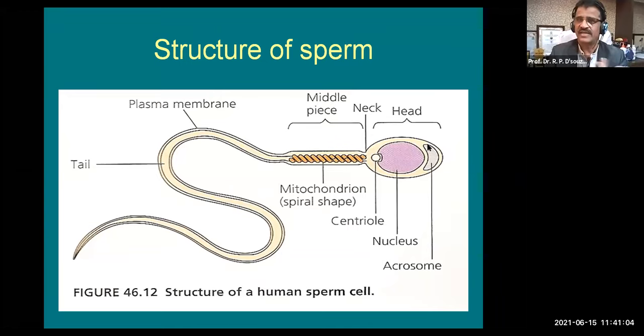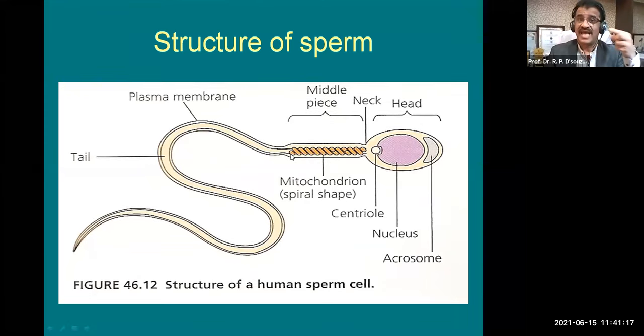You can see the acrosomal cap here. And it has a nucleus, and it has a centriole, and then there is a neck. So in the middle piece, you can see the mitochondrion. The mitochondrion of spermatozoa is in a spiral shape. Okay, and then there is an elongated tail with plasma membrane. So the structure of human spermatozoa, everybody should know. There can be a short note on spermatozoa also.